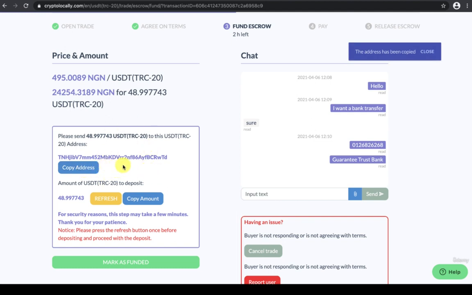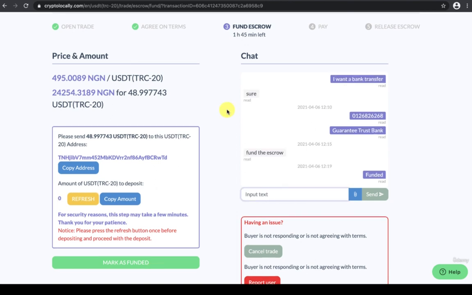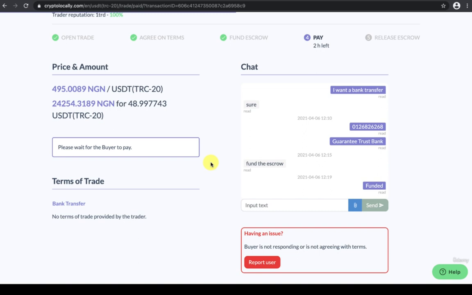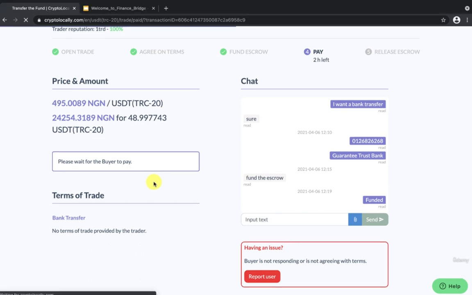It is an escrow wallet. As soon as I credit the escrow wallet, I'm going to mark this place as funded, right? Now that I have funded the wallet, I'm only going to click on mark as funded. So this will take a couple of seconds to process. So right now, I'm waiting for the buyer to send the money into my account, right? So as soon as he sends the money to my account, it will say he has paid, and then I can release the escrow for him.